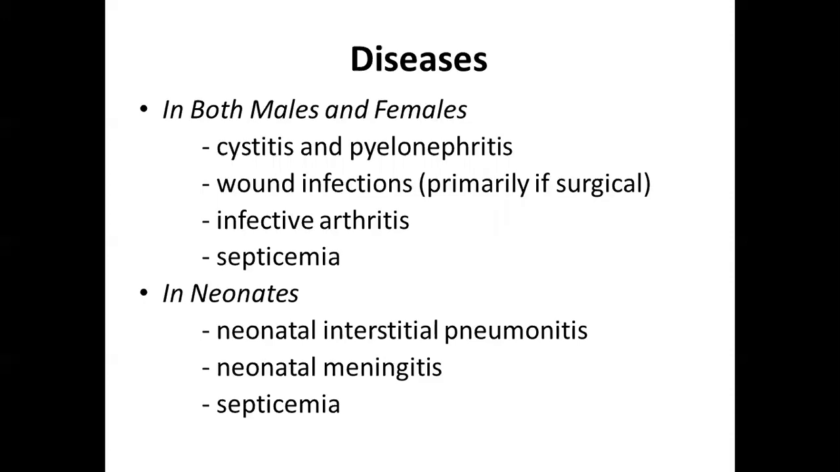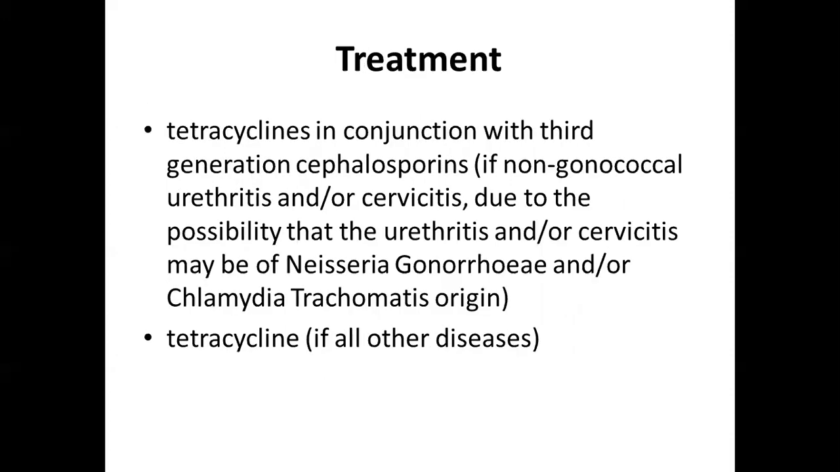There can also be enlargement, infection and inflammation of the surroundings. Pyelonephritis is also present, where multiple nephrons and their functions are affected. In wound infections, primarily if a surgical wound or any cuts are present, there is a possibility of the infection spreading more. Then infective arthritis, with infection and inflammation of multiple joints. Then blood infections. In neonates, interstitial pneumonitis and pneumonia are more common, then meningitis and blood infections. Treatment is with tetracycline or a broad spectrum antibiotic.